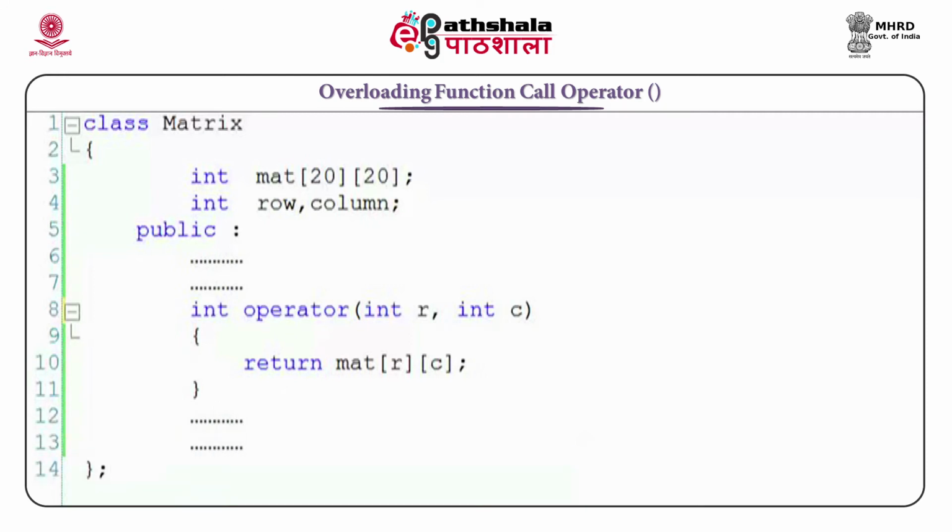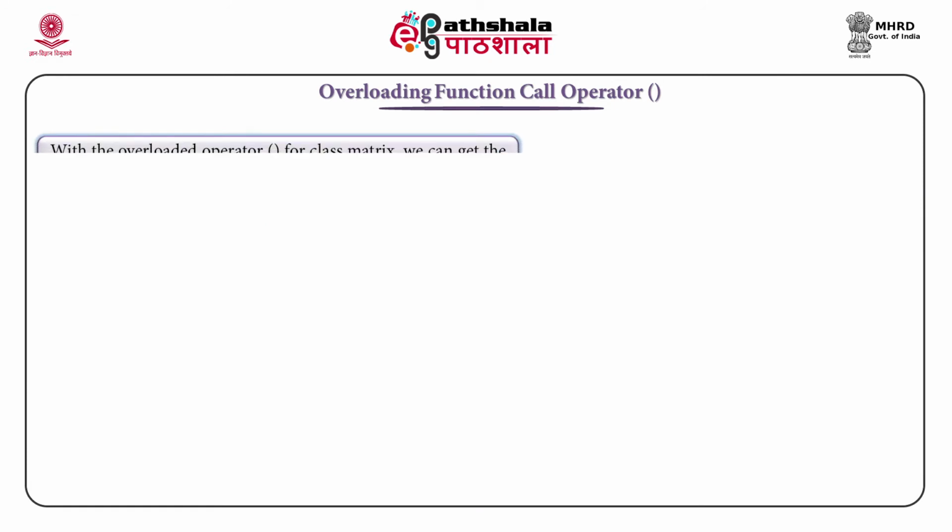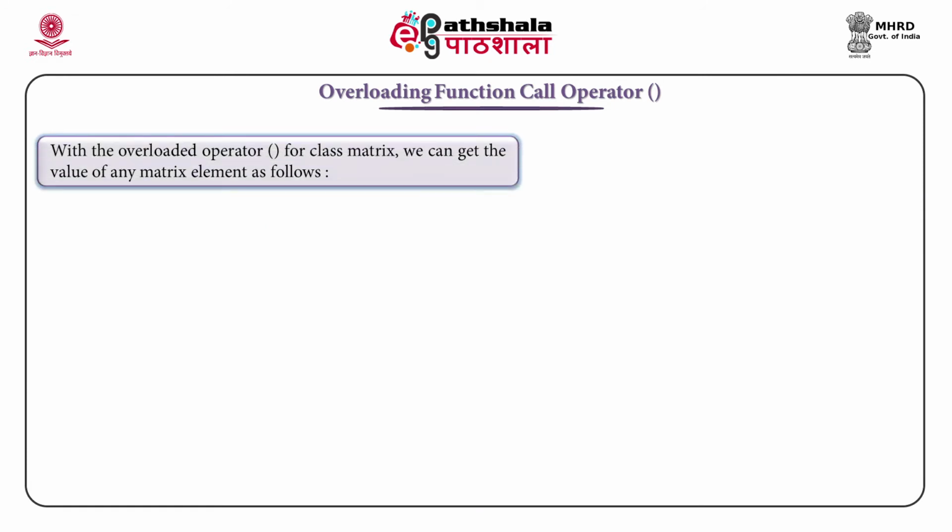Have a look at the function that we have overloaded in the matrix class. It is int operator followed by the function call operator having two integer arguments r and c. This function will return the element stored in the matrix at the rth row and cth column. Once this function is added to the matrix class, we can use this operator on an object of the matrix class as follows. Let us say we define an object M of the matrix class.